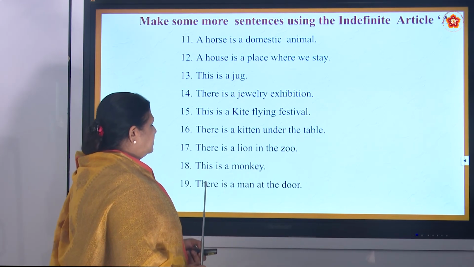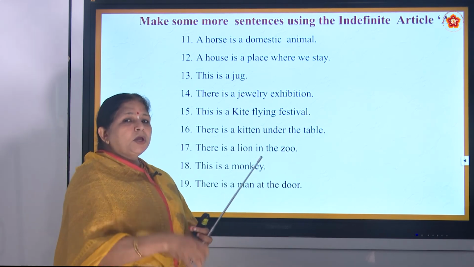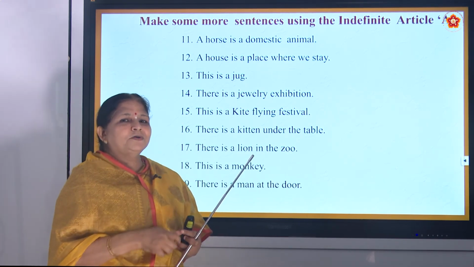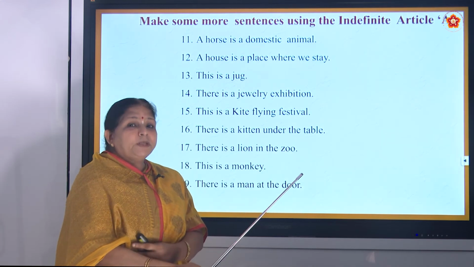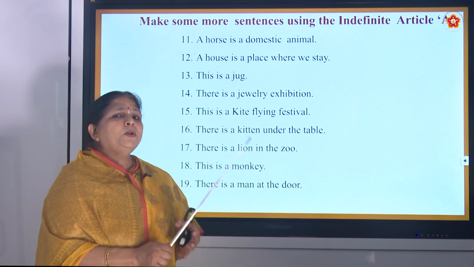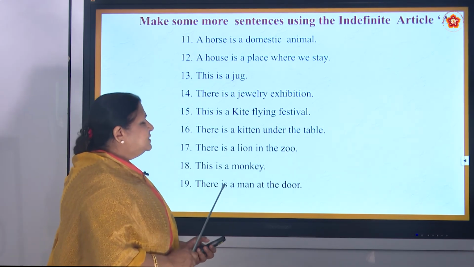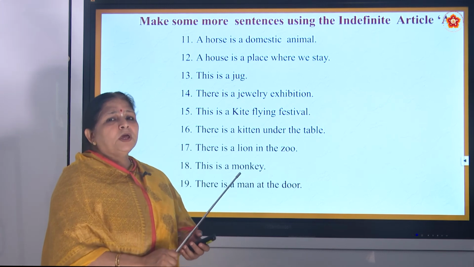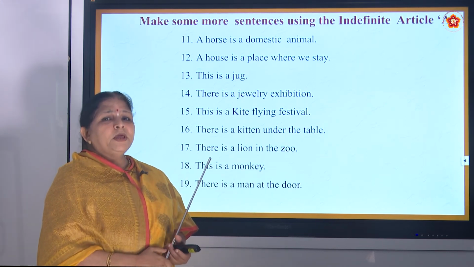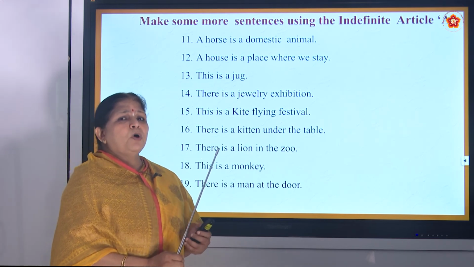Yes, there is a man at the door. Okay, somebody is knocking. Knock, knock, knock. And you want to tell your mom or your brother or your sister to go and open the door. So you are telling, there is a man at the door. Or when you are opening, you are telling your mom that there is a man at the door, mom.